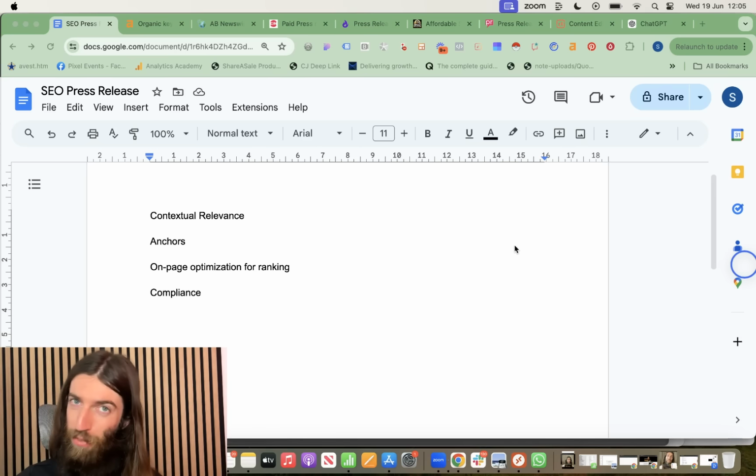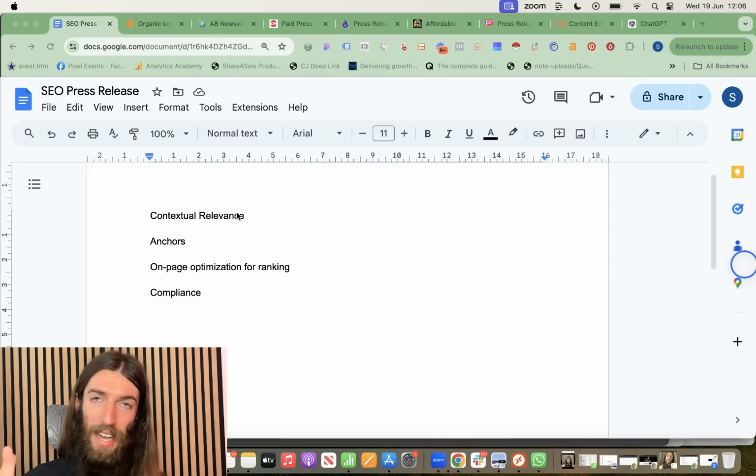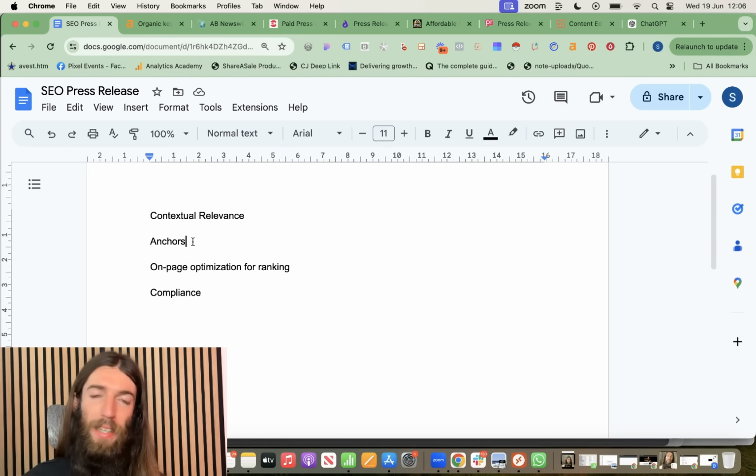Ideally, we do want to get in front of genuine humans and eyeballs through those media platforms, but it's quite unlikely because there's so much out there. For SEO purposes, the results are quite profound. So for that reason, we're looking at contextual relevance. We want these backlinks to actually have text around them that's related to our niche. And then we have anchors, which basically means the text of the link we want to point to our site, with relevant anchor text to help our site rank for that keyword.